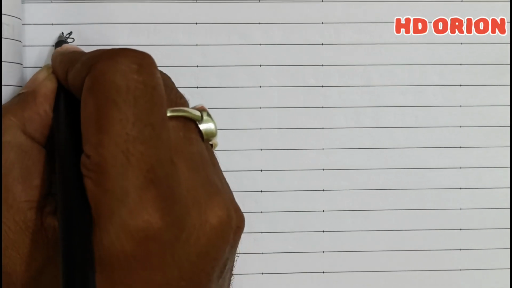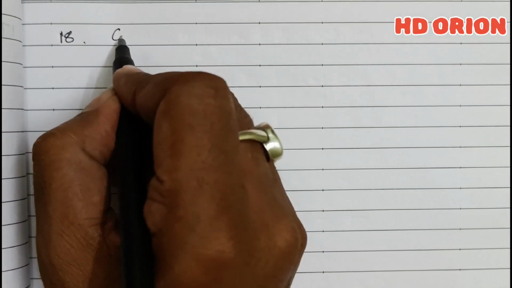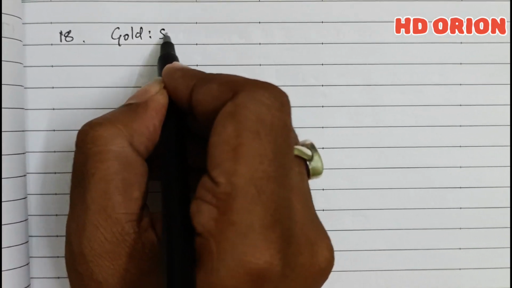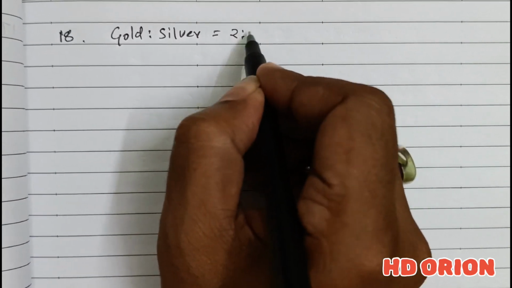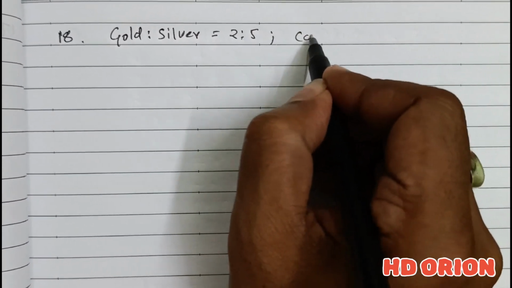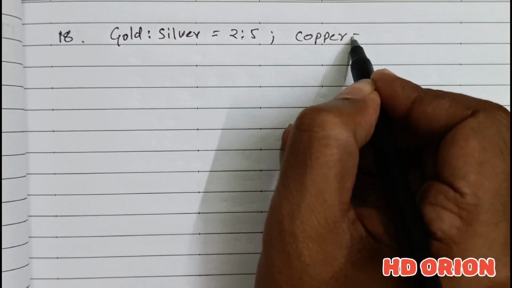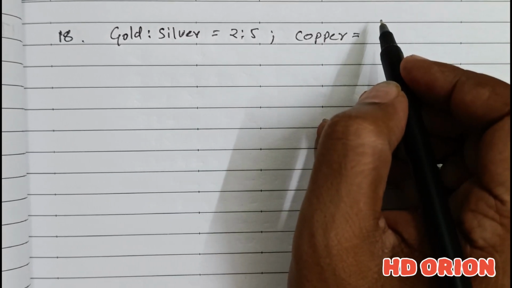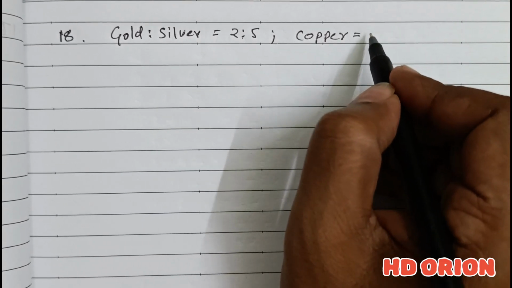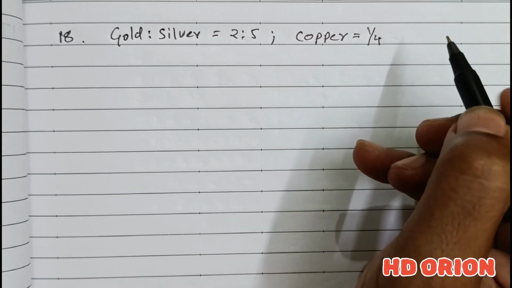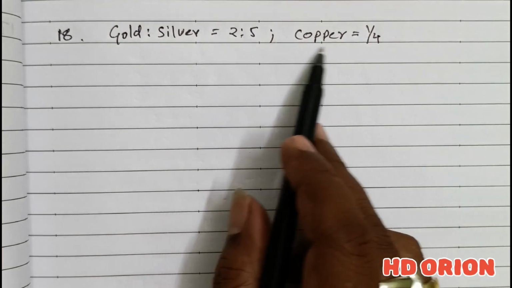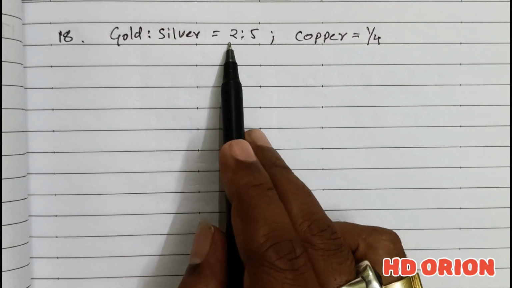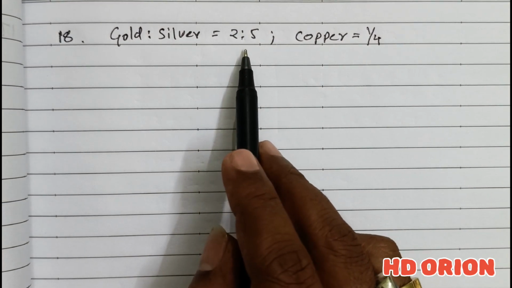So solution 18, we will see there are two partners, gold and silver, and the profit sharing ratio is 2:5, and a new partner, copper, is admitted for how much? 1/4 share in the profit of the firm. Only this much information is here. Now when only this much information is here, the old ratio will be your sacrificing ratio.